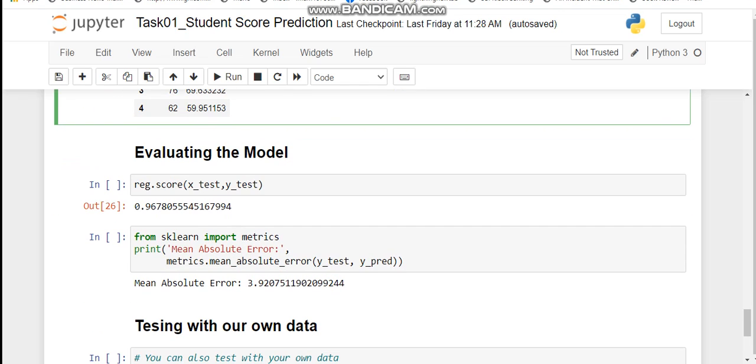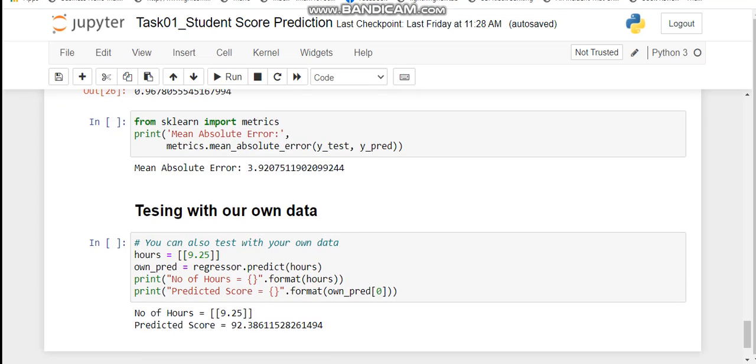Now let's evaluate our model. Using the .score function, I have evaluated the model. The accuracy it gives is 0.96, that is 96%, which is quite good. Now we will find the mean absolute error of our model by importing the metrics from scikit-learn library, and our model has a mean absolute error of 3.9, which is also quite good.